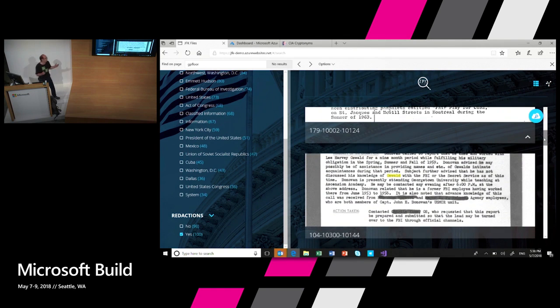Now, obviously, we don't have any cognitive skills or computer vision skills to know what a redacted document is. So I partnered with one of our data scientists to help me build a redaction classifier. I used Azure Machine Learning and created a very simple redaction classifier. I will show you in a minute how I did that. And I use this now as a facet in my search index. And then I can find all the documents that were redacted or very poorly redacted with a not dark enough marker, so you can actually still read that it says NSO John Moretti and Major blah, blah, blah. But like, it's the government, what can you expect? So this is pretty awesome.